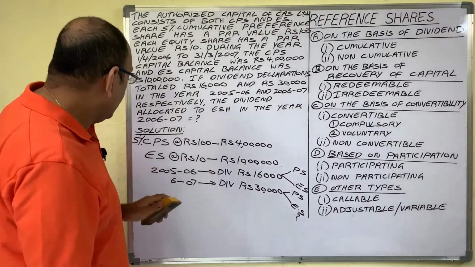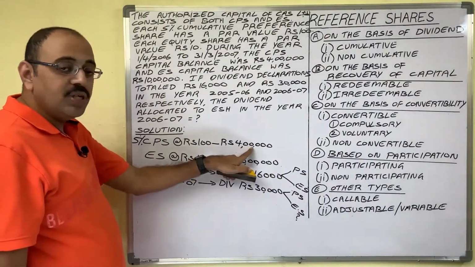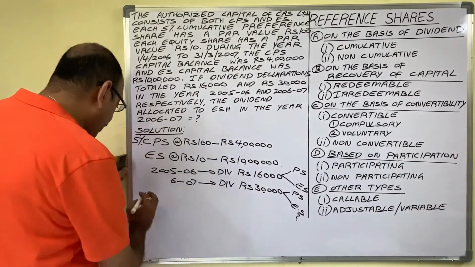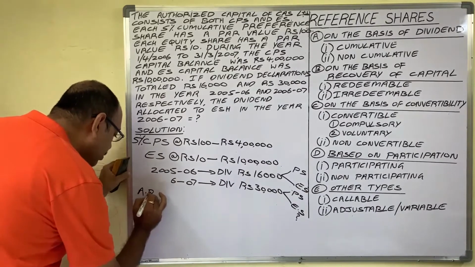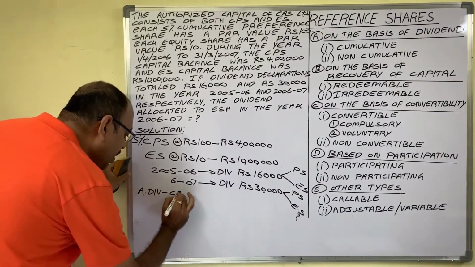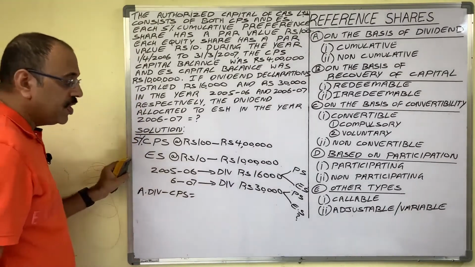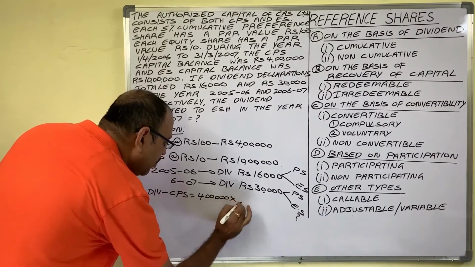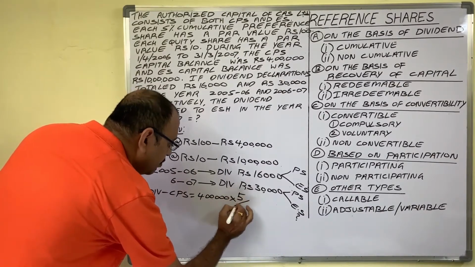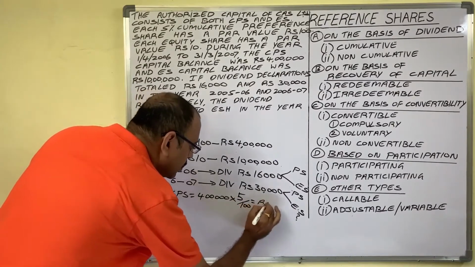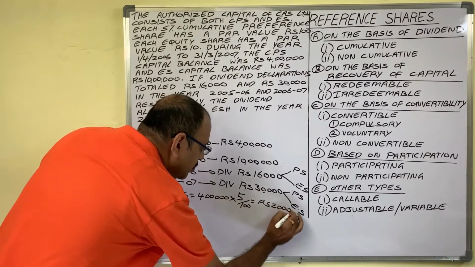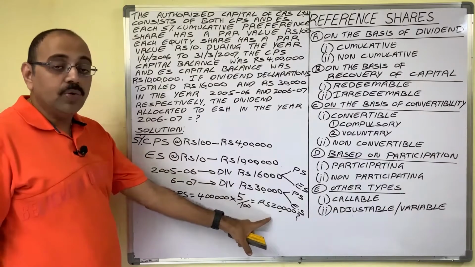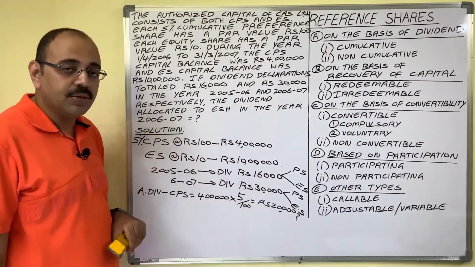Let us see. Preference shares, nominal value is 4 lakh rupees and dividend percentage is 5. So, the annual dividend on cumulative preference shares: first we have to calculate 4 lakh rupees into dividend percentage 5, which is 20,000. So every year the company has to pay 20,000 rupees dividend to cumulative preference shares.